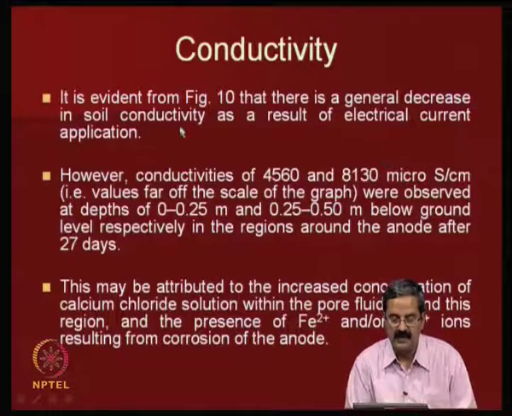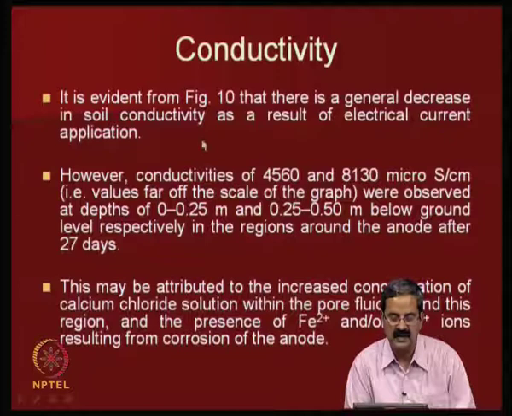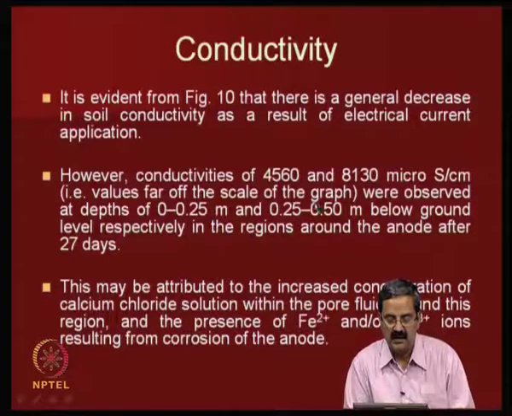What they are able to observe is that there is a general decrease in the soil conductivity as a result of the electrical current application, and then they were able to see this in terms of the conductivities they have measured.